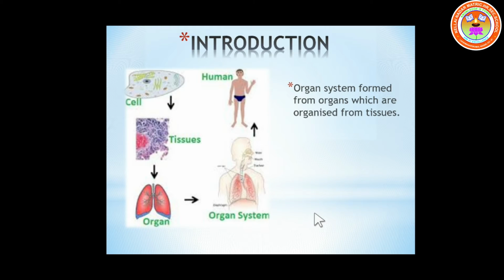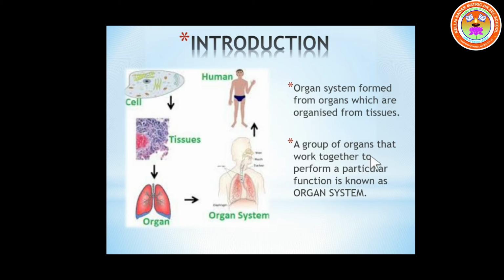Organ systems are formed from organs, which are organized from tissues. You all know that the basic structural unit of all living organisms is the cell. Yes, the cell is the basic structural and functional unit of all living organisms. From cells, tissues are formed. A group of tissues forms an organ. A group of organs forms an organ system. A group of organ systems forms the complete human body.